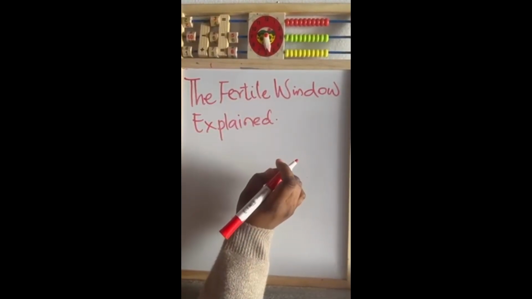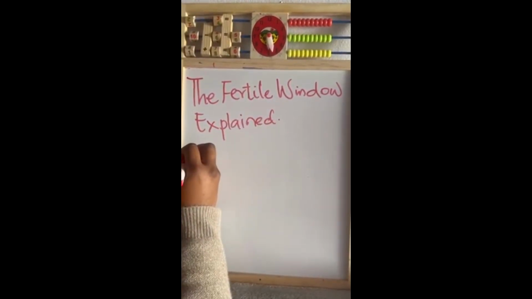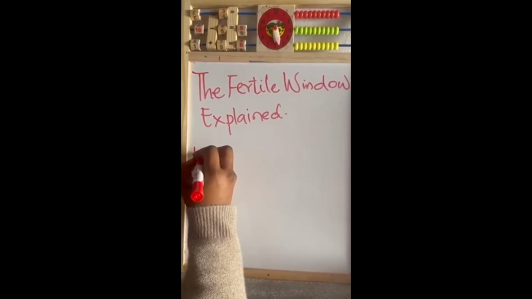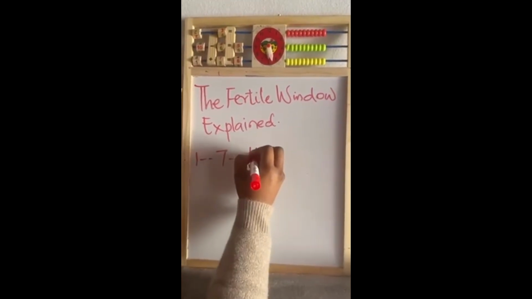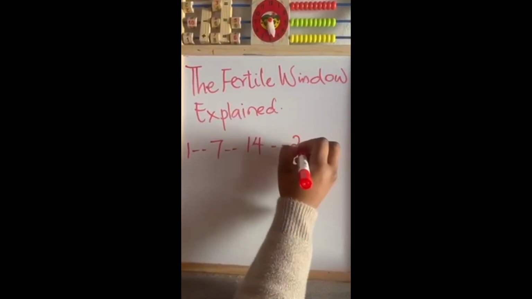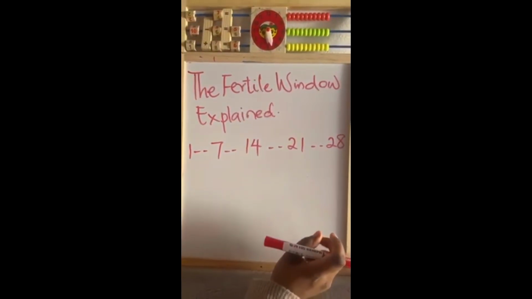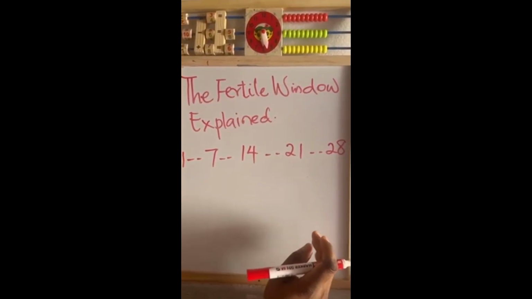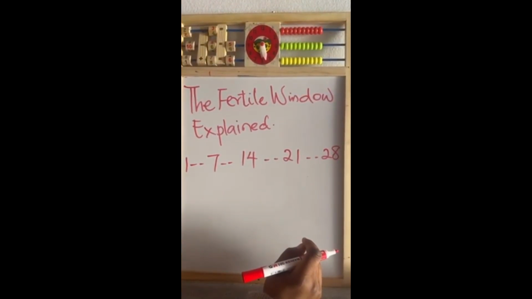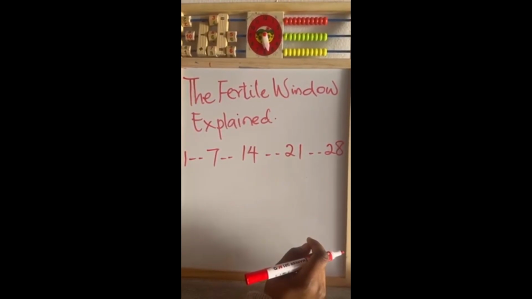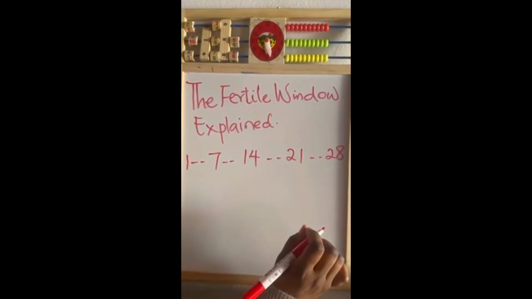The fertile window explained. Now let's look at this diagram. We're going to be working with numbers now. Many people think you can only get pregnant on ovulation day. But that's actually one of the biggest misconceptions about fertility. Let's use the simple diagram to understand why.